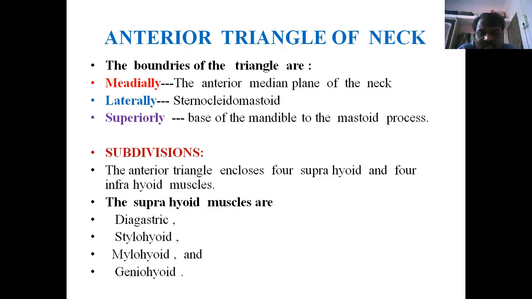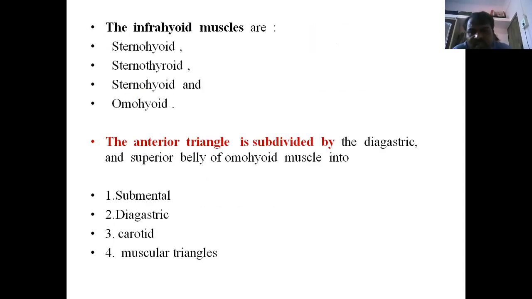What are the muscles present in the anterior triangle region? It is again divided into two parts: above the hyoid bone and below the hyoid bone. Suprahyoid muscles and infrahyoid muscles are there. Suprahyoid muscles are the digastric muscle, having two bellies, anterior belly and posterior belly; stylohyoid, mylohyoid, and geniohyoid muscles. In the infrahyoid region, we can identify the sternohyoid, sternothyroid, and omohyoid muscles. Omohyoid has two bellies.